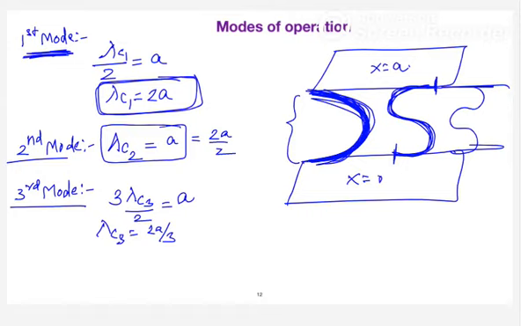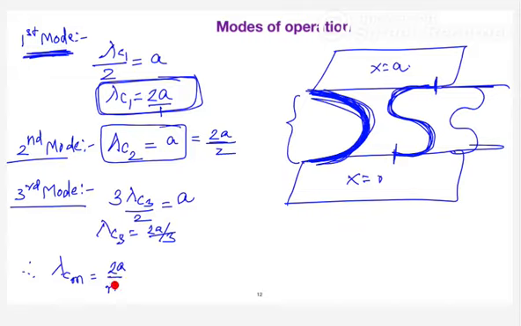Similarly, when you are generalizing, what is the cutoff wavelength for the mth mode? When you have the first mode, you have 2A by 1. Second mode, 2A by 2. Third mode, 2A by 3. And so on. So what is the cutoff wavelength for the mth mode? 2A by m.